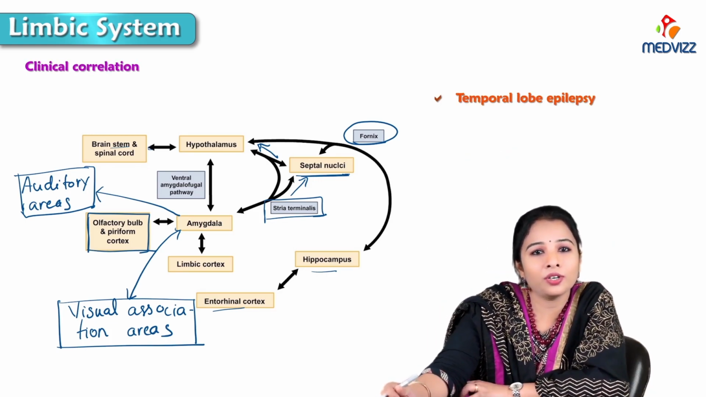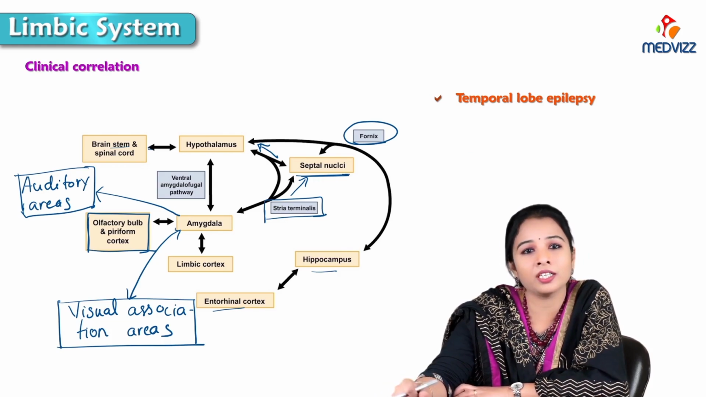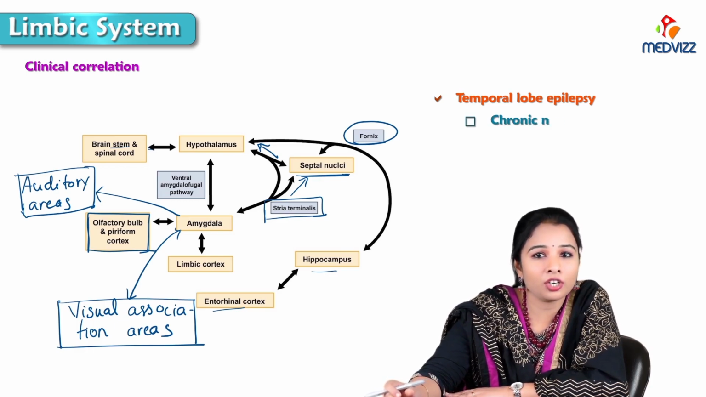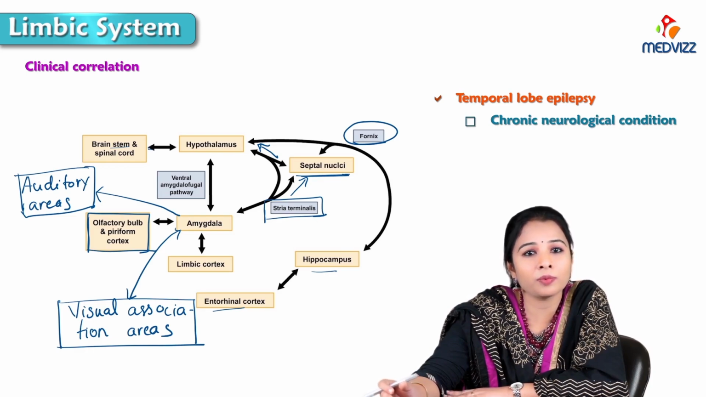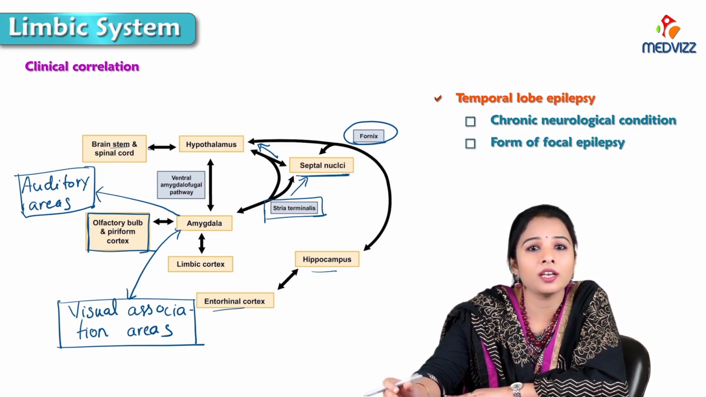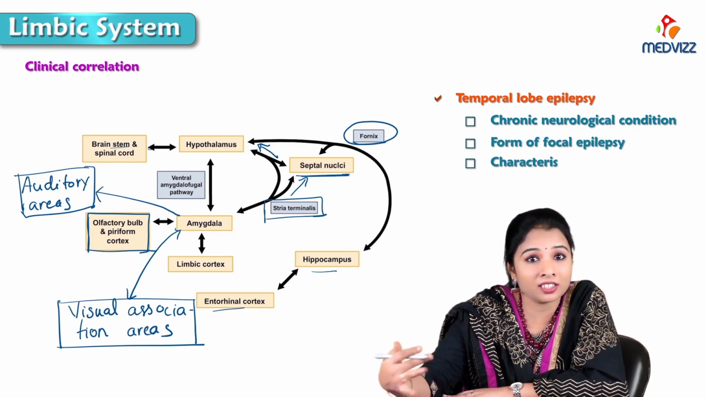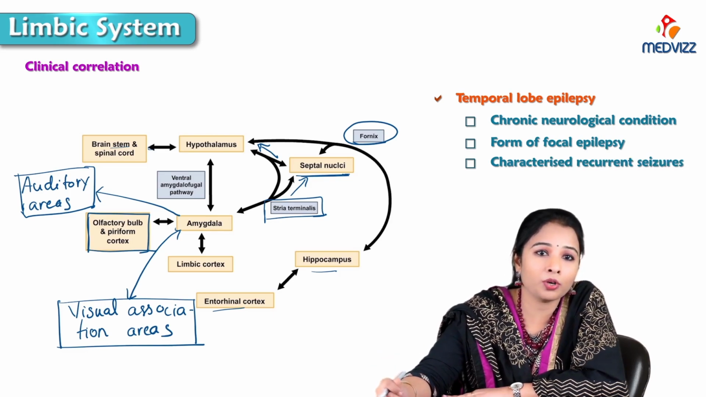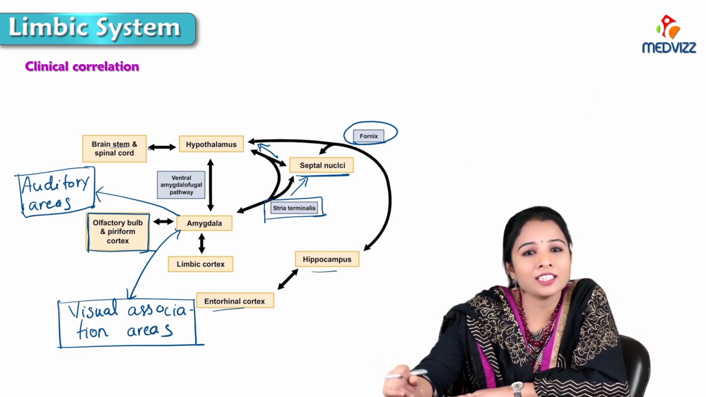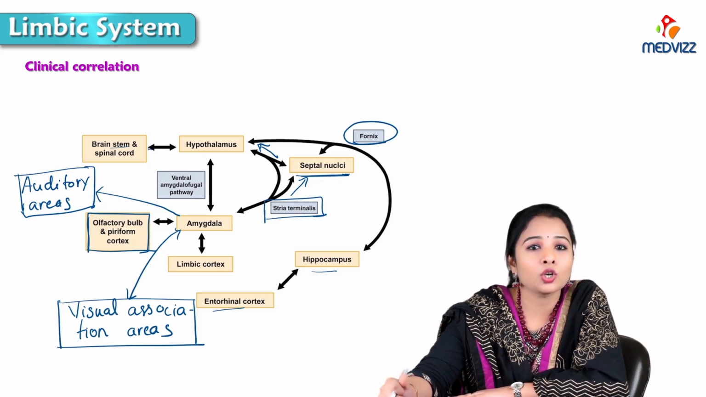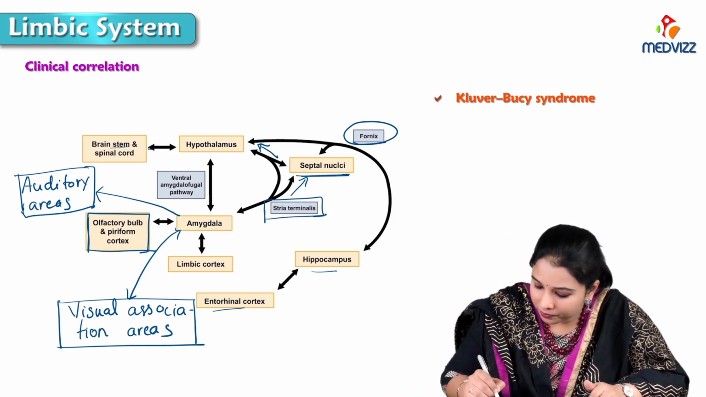So the clinical correlation of the limbic system condition is temporal lobe epilepsy. Epilepsy means seizures. So here it is a chronic neurological condition that arises because of focal epilepsy and is characterized by recurrent seizures. So that is about temporal lobe epilepsy. And the next interesting syndrome here is Kluver-Bucy syndrome.